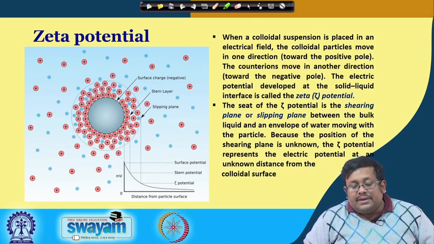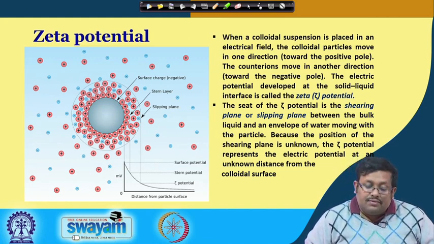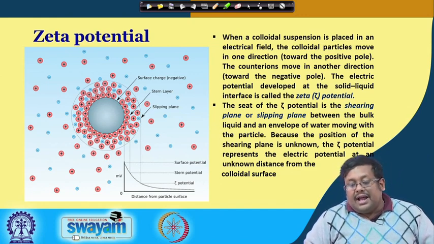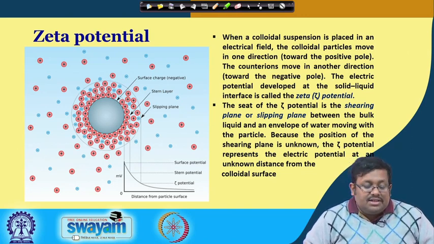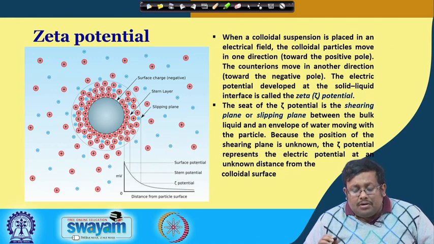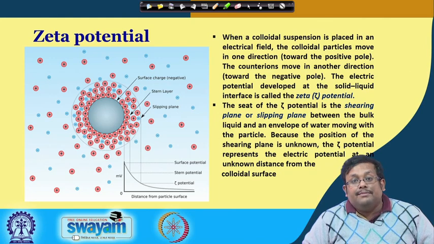Now, when a colloidal suspension is placed in an electrical field, the colloidal particles move in one direction, towards the positive pole, because they are negatively charged, and the counterions move in another direction, towards the negative pole. The electric potential that develops at the solid liquid interface is called zeta potential. The site of the zeta potential is the shearing plane or slipping plane between the bulk liquid and the envelope of water moving with the particle.